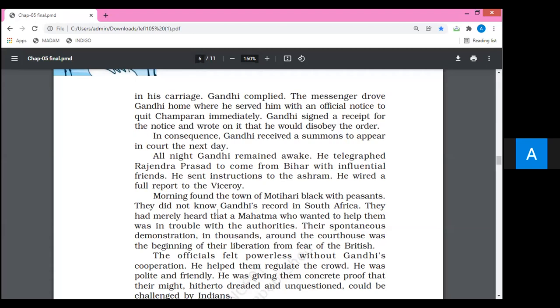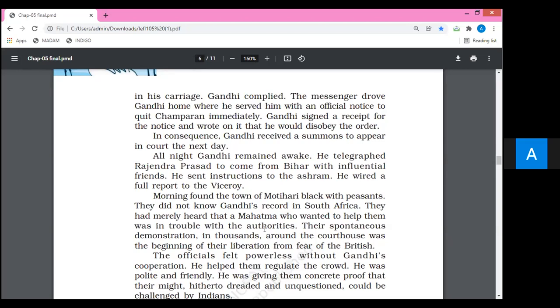They didn't know Gandhi's record in South Africa. They were not aware of Gandhi's record of South Africa. They had merely heard that a Mahatma who wanted to help them was in trouble with the authorities.